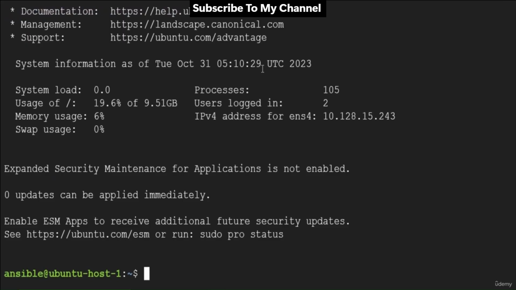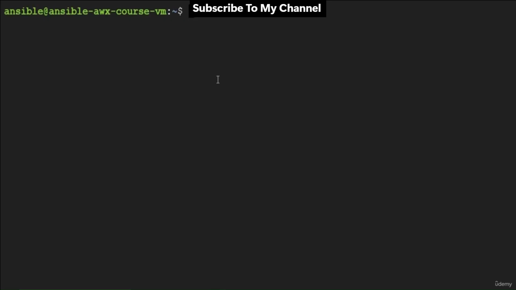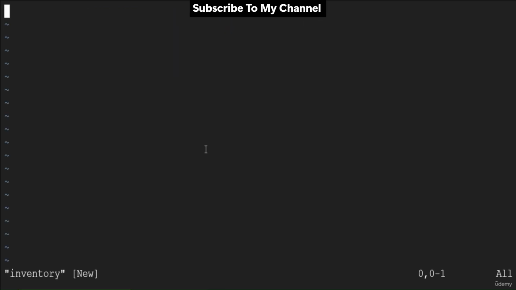Now let's start with some Ansible ad hoc commands. In Ansible, an ad hoc command is a one-line command used to perform simple, specific tasks on remote hosts without the need to create a full playbook. I have created one ansible-host project directory here for this demo. cd to this directory. It's empty. Let's create an inventory file first using the vi inventory command.